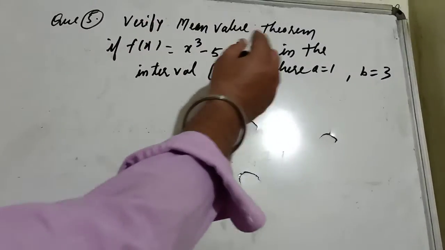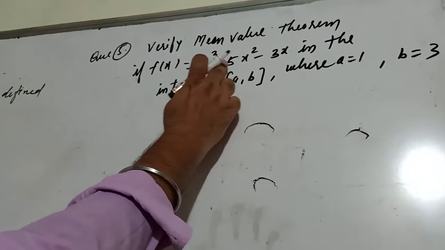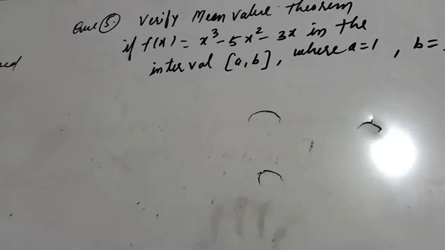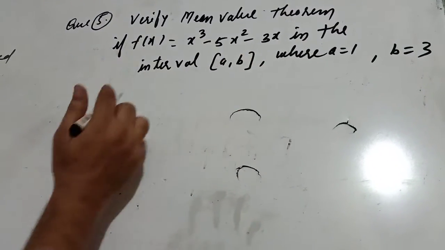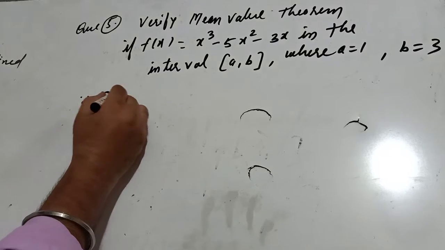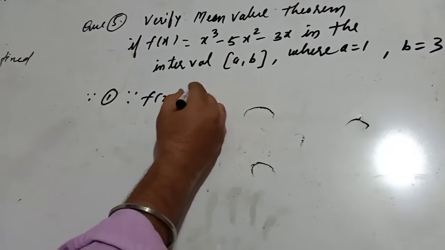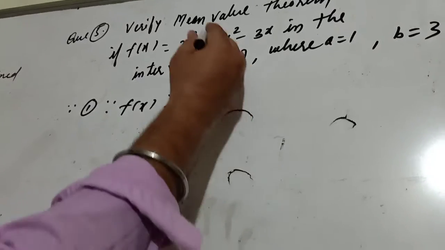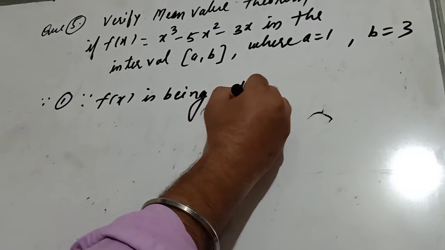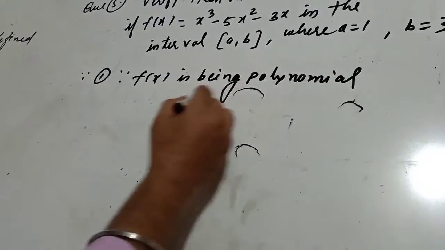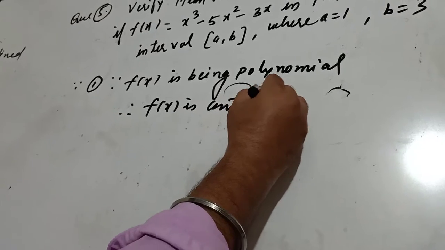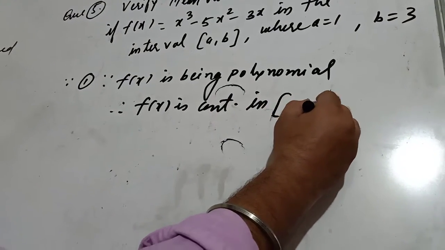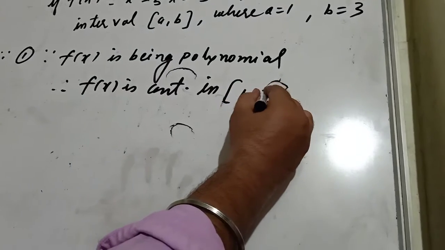So based on it, we are doing the fifth question. Verify the mean value theorem if f(x) is x cube minus 5x square minus 3x in the interval [a, b] where a is 1 and b is 3, meaning the closed interval [1, 3] is given. So what is the first point? Since f(x) is a polynomial, therefore f(x) is continuous in the closed interval [1, 3].